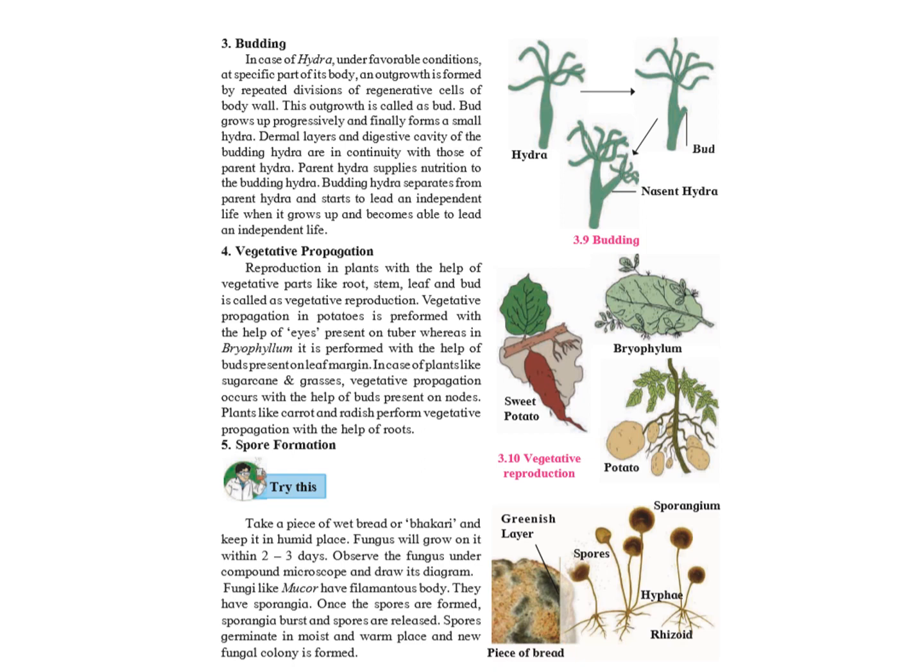Vegetative propagation or vegetative reproduction. Vegetative propagation is a type of asexual reproduction in plants, where new plants are produced from the vegetative parts like roots, stems, leaves, and buds. It can be observed in potato, where new plants develop from the eye or bud on the potato, or bryophyllum, which reproduces from buds on the leaf margin. Even carrot and radish perform vegetative propagation with the help of roots.